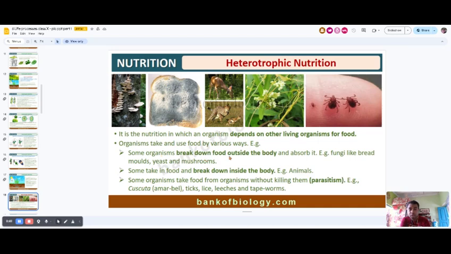Some organisms break down food outside the body and absorb it, like fungus. They take their nutrition from bread, yeast, mushroom. Some take their food and break it down inside the body, like animals, mammals, vertebrate animals. And some organisms take food from another organism without killing them, but harm them, basically lice or different types of worms. They live in or outside any type of host and take their nutrition.